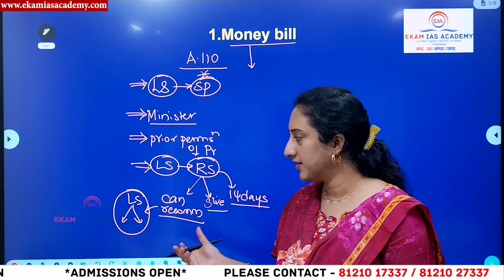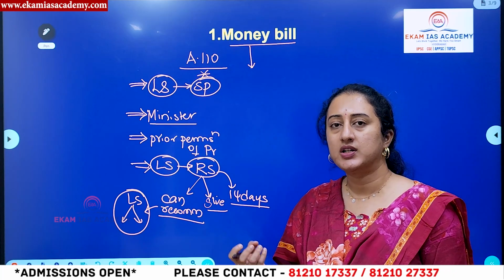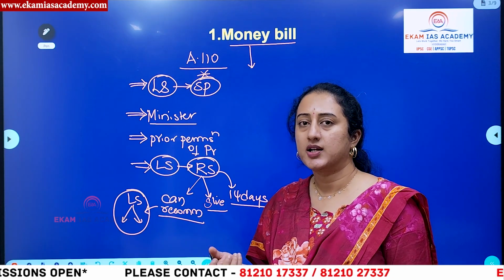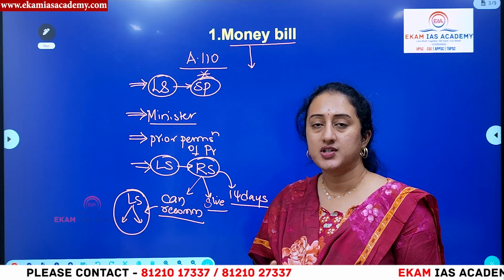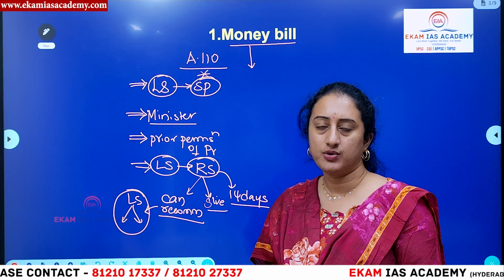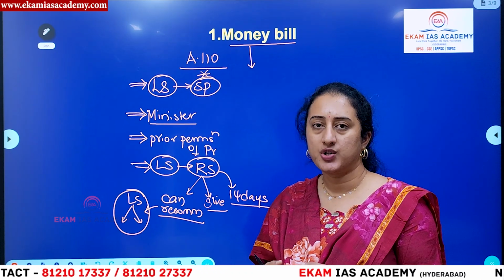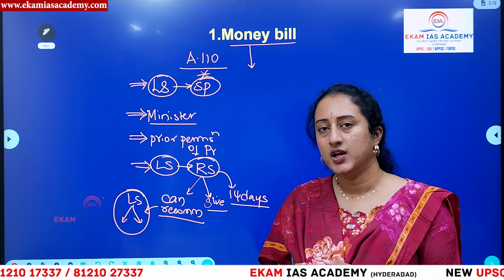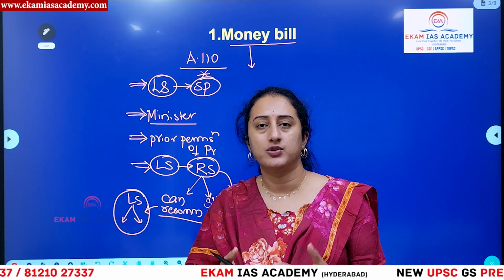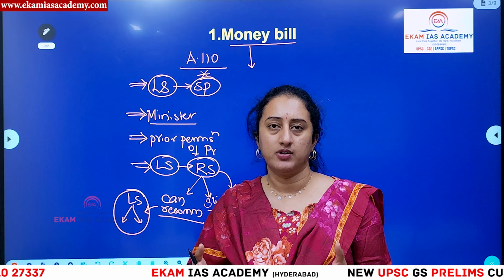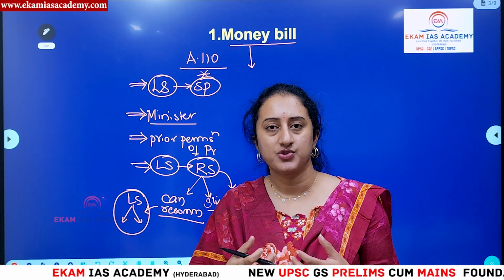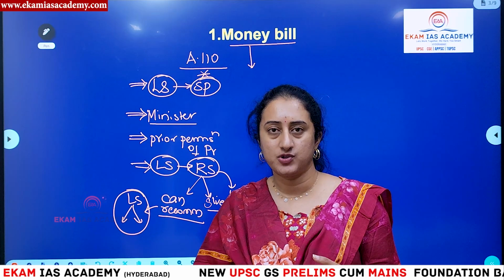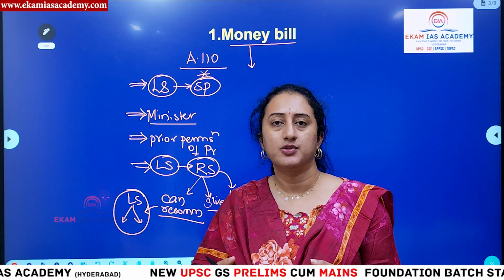Here you can understand that the constitution makers have given clear weightage to Lok Sabha in the passage of the money bill rather than to Rajya Sabha, because it is very important for the government to sustain. If the government is not given approval through a money bill, then it cannot run or meet its expenses. Sometimes opposition parties in Rajya Sabha, if they have a majority, could stop the money bill to trouble the government.